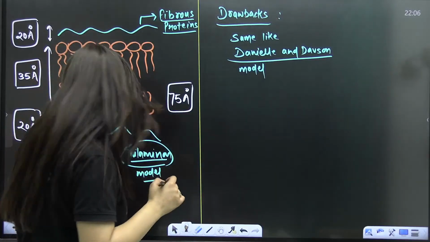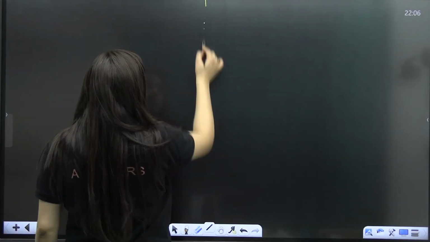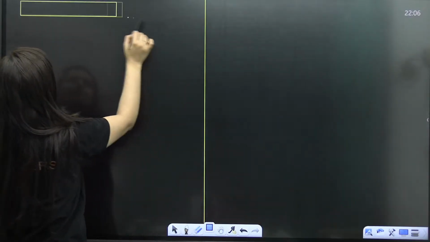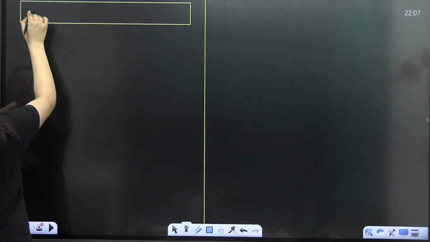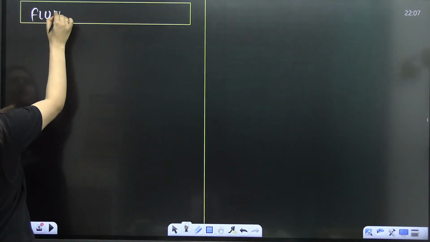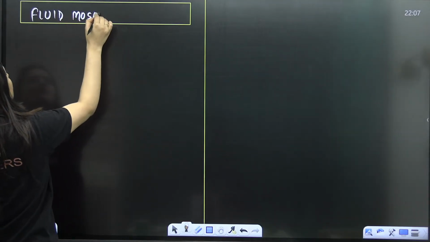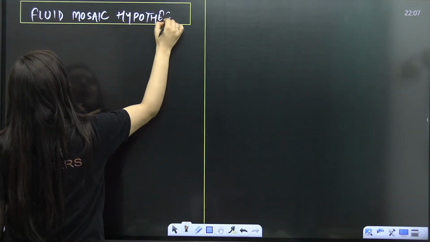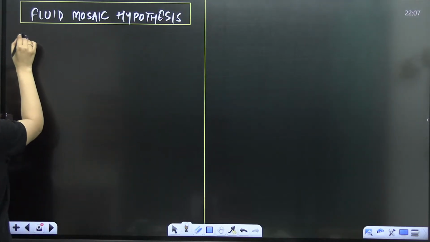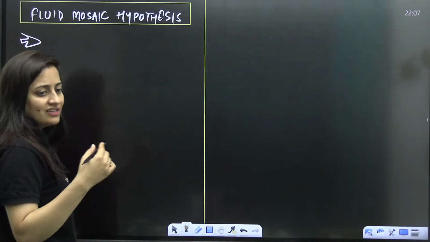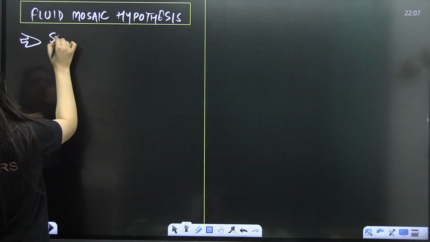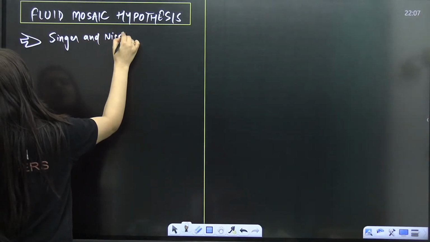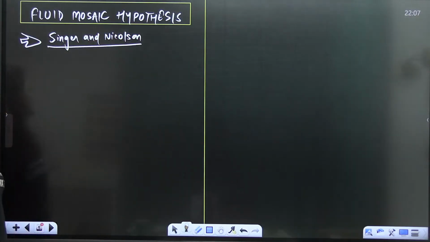But now the model that we accept, the model which is given in our syllabus in detail, is the fluid mosaic hypothesis. Which model is there? Fluid mosaic hypothesis. That's the hypothesis we have to study. It is widely accepted. It was given by Singer and Nicolson. Who gave it? Singer and Nicolson.